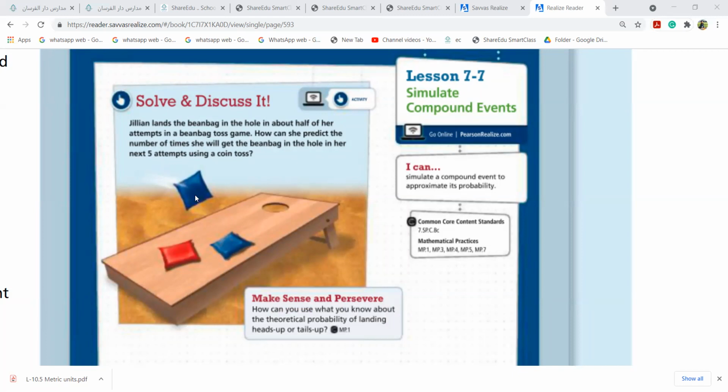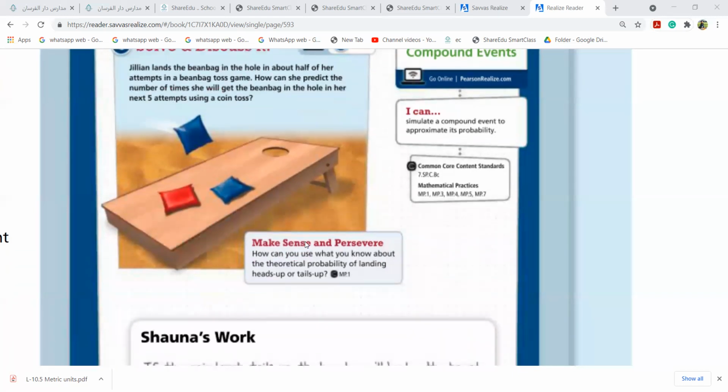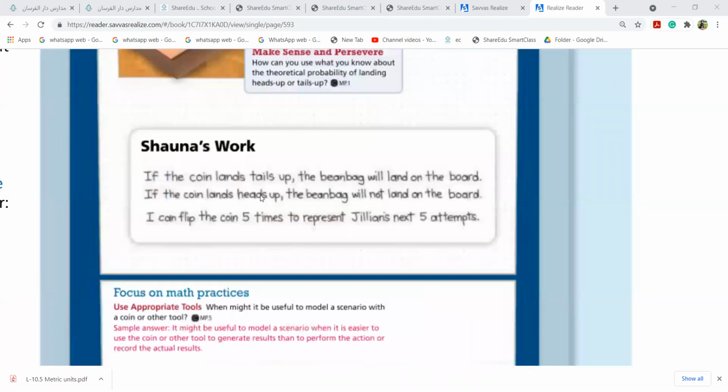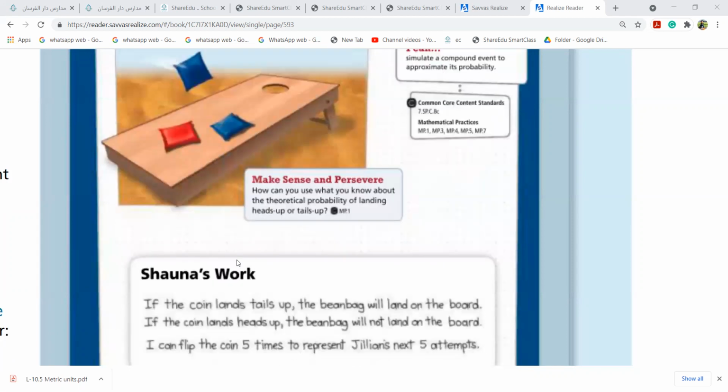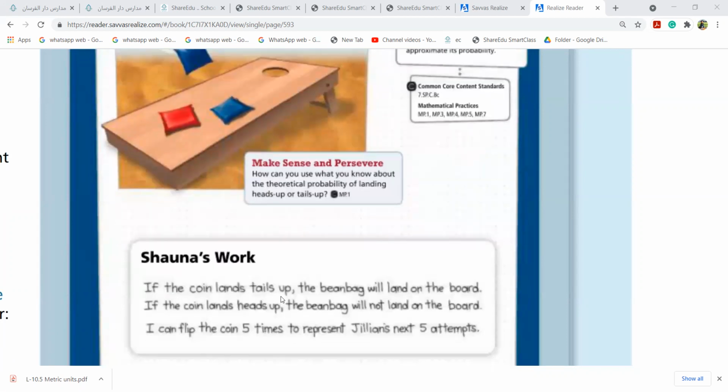Example, somebody gives you this bean bag and asks you to put it in the hole. How can she predict that the bean bag will go in the hole in the next 5 attempts? You can do any of the ways. If the coin lands tail, the bean bag will land on the board.